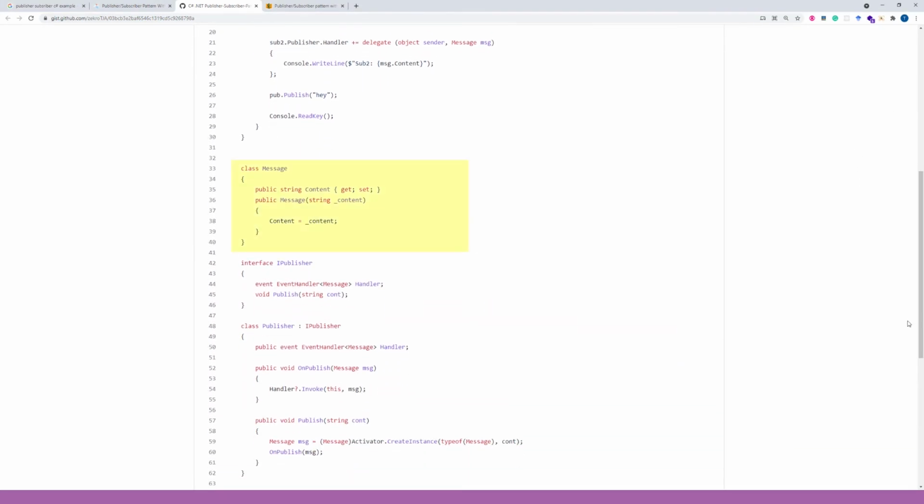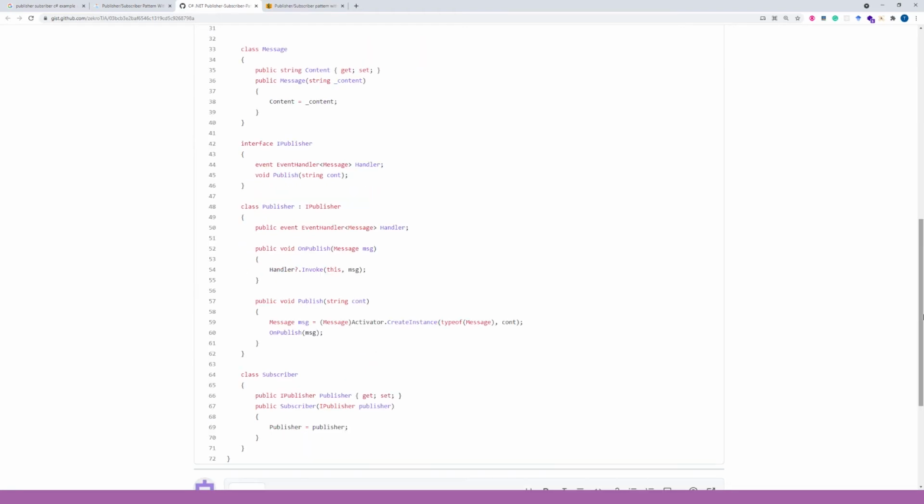So we have the class Message, which has a content variable. We will assign some specific content to that variable. It also has the constructor where we assign a specific string to the content.